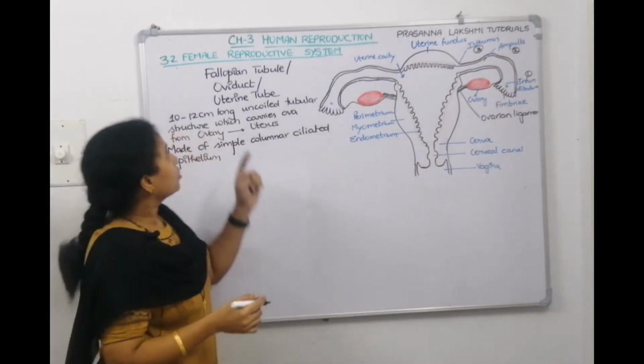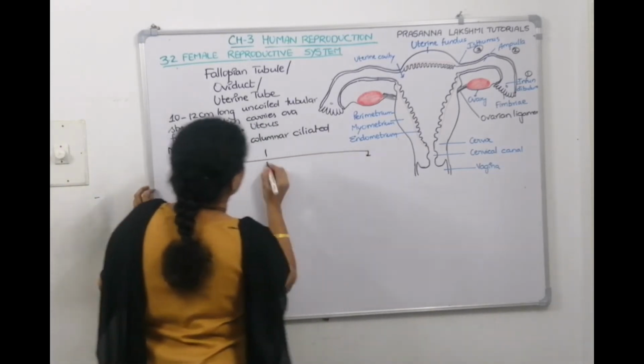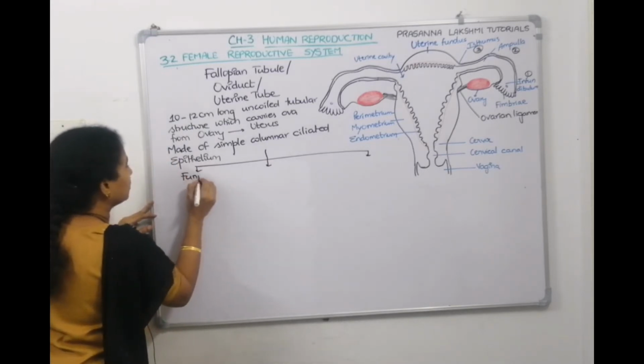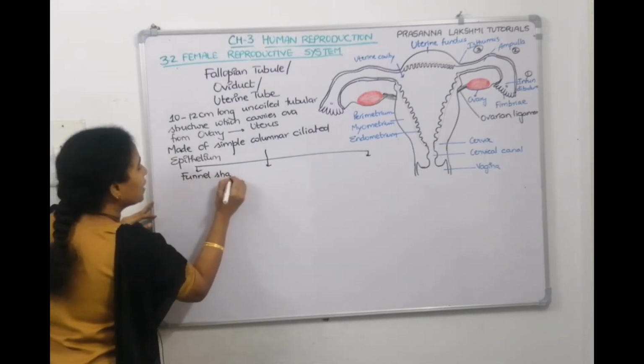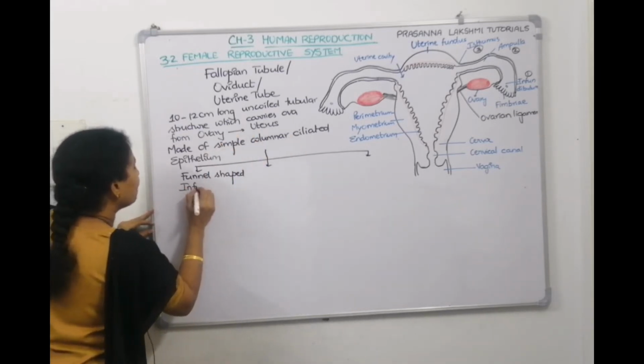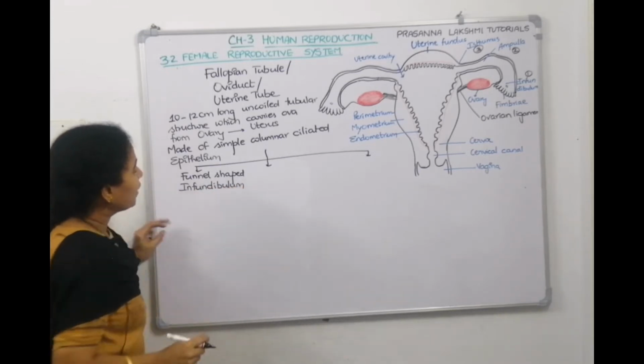So what are the three portions of this fallopian tube? It is divided into three parts. The first portion, which is near the ovary, is a funnel shaped structure. You can see it is a funnel shaped structure. What is it called? It is called infundibulum.